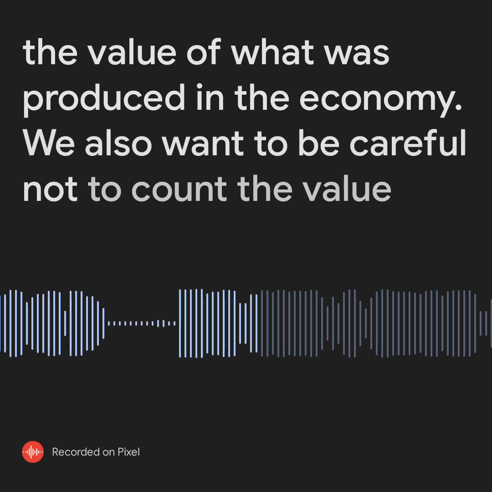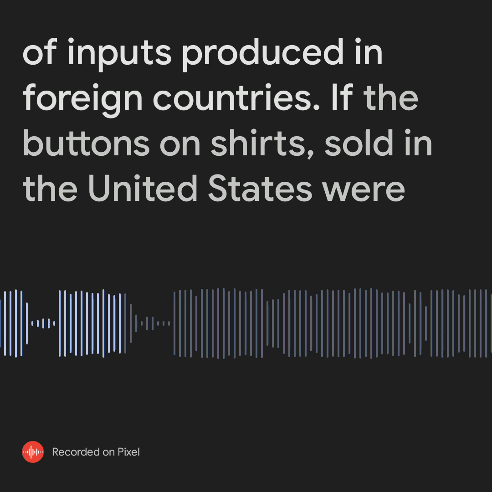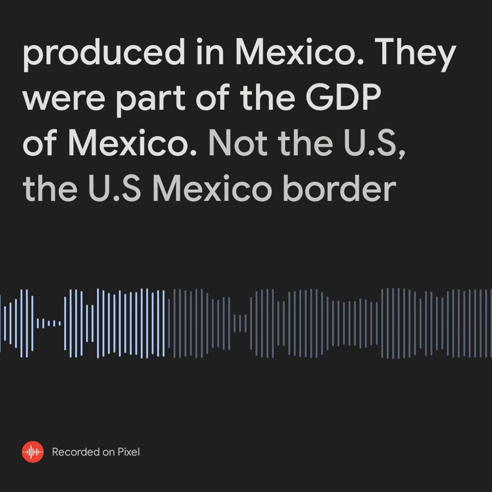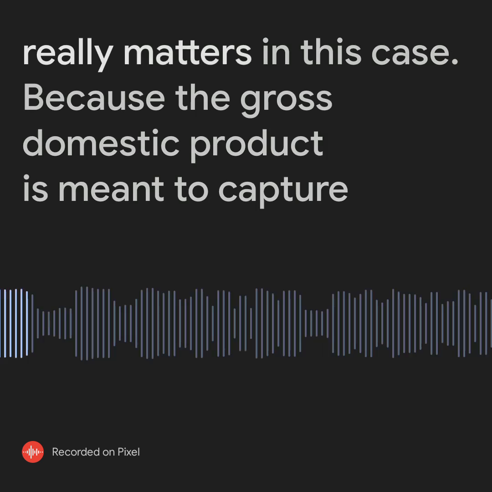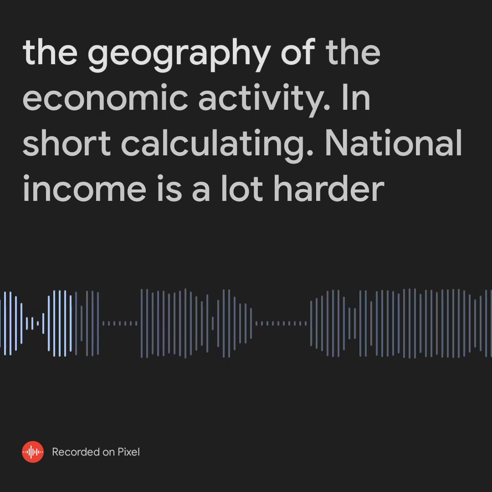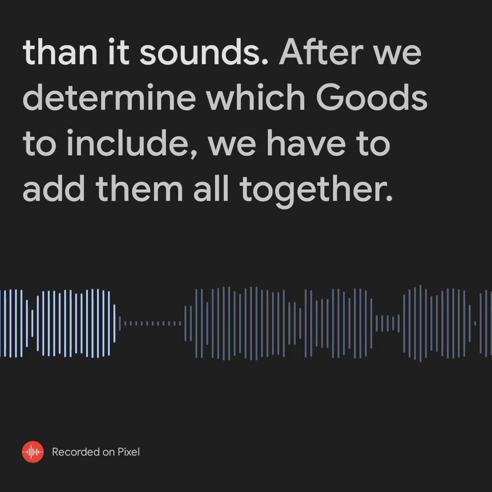We also want to be careful not to count the value of inputs produced in foreign countries. If the buttons on shirts sold in the United States were produced in Mexico, they were part of the GDP of Mexico, not the U.S. The U.S.-Mexico border really matters in this case because the gross domestic product is meant to capture the geography of the economic activity. In short, calculating national income is a lot harder than it sounds.